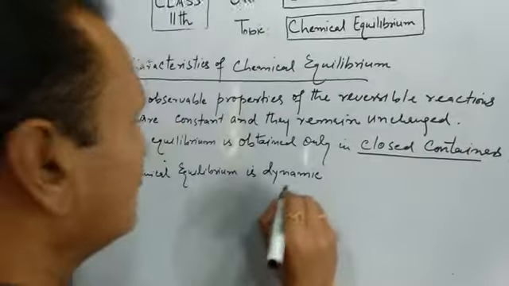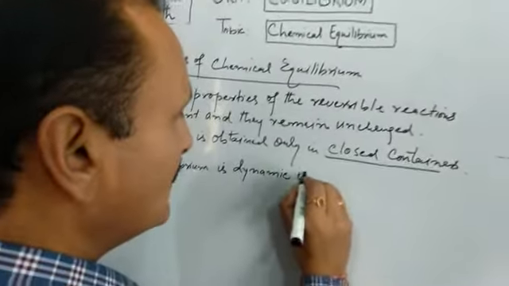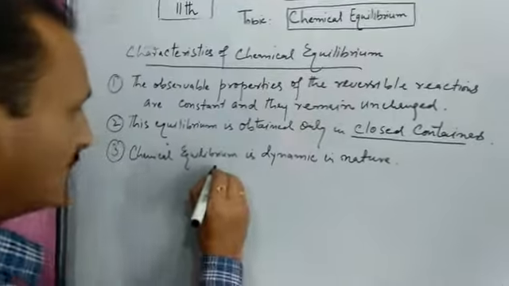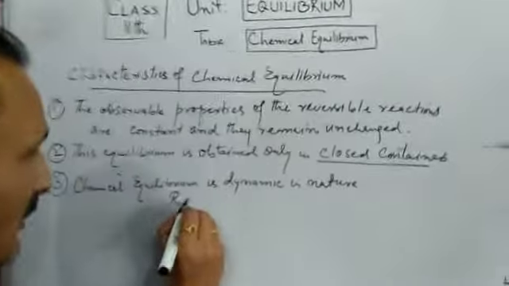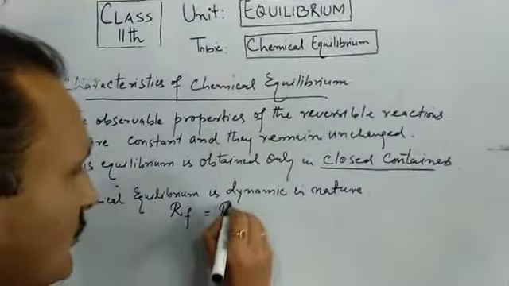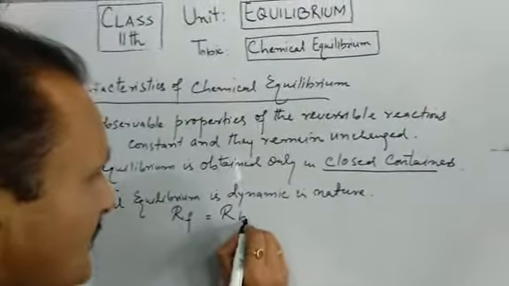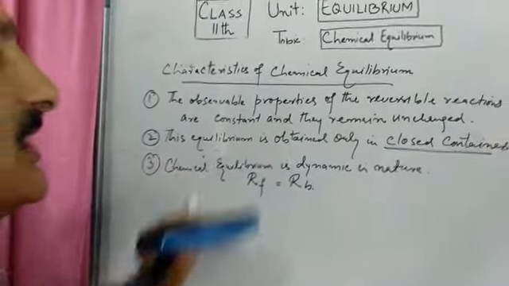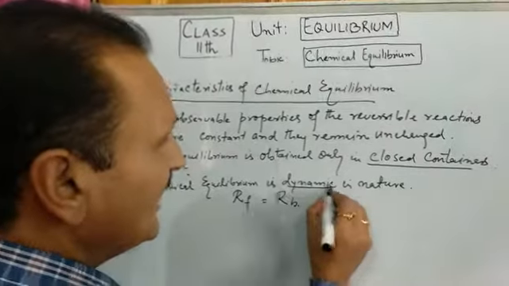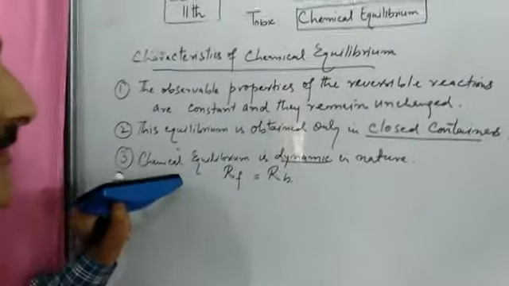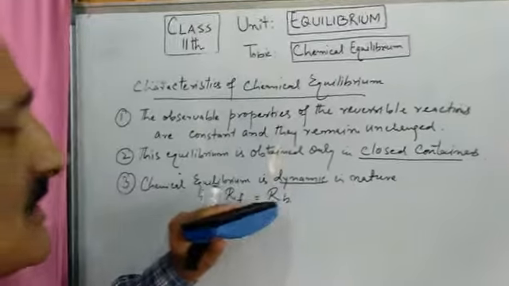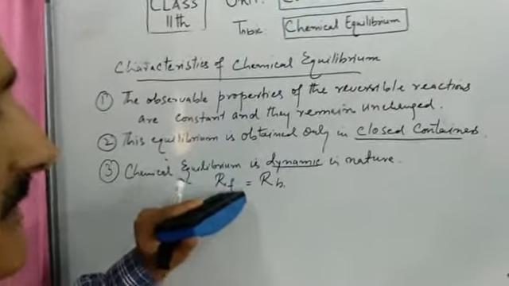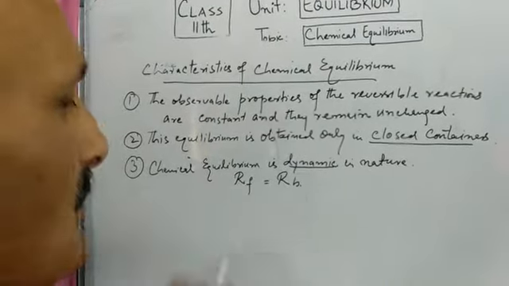Dynamic means that when the rate of forward reaction is equal to the rate of backward reaction, at that very stage we can say that the chemical equilibrium is of dynamic nature. So chemical equilibrium is dynamic in nature. That means in this equilibrium the rate of forward reaction becomes equal to the rate of backward reaction.